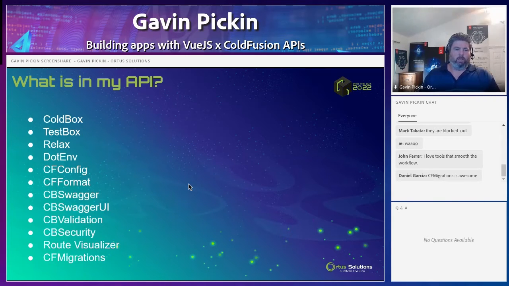CBSwagger UI gives us a nice user interface to actually see what our API looks like. CBValidation helps us with a lot of validation that we want to do. CBSecurity helps us deal with security, user permissions, and locking down routes and permissions and actions. We have the route visualizer, so we can see what the routes look like. And then we talked about CF migrations too. So there's a lot of things in there. Most of them are set up and configured right off the bat, so you don't have to do much with them, but they give you a lot of power.